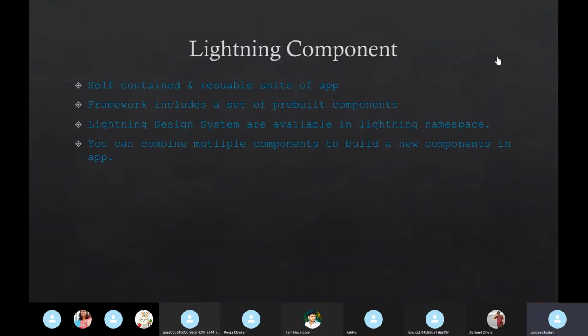You can see, I have explained a little bit about SLDS. So while developing we are going to use this. You can combine multiple components. I've already explained this. An application is the part of combining multiple components to build a single component.